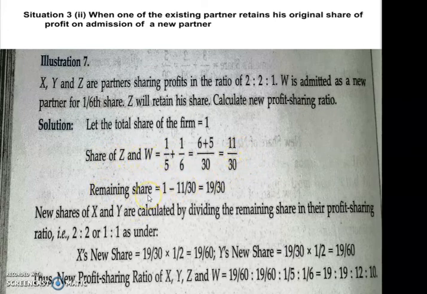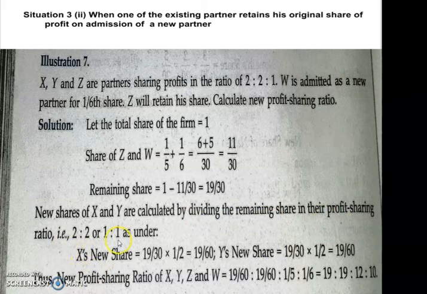Remaining share means who are the remaining partners. If you set aside Z and W, then the remaining partners are X and Y. So from this one piece of cake, if you subtract that piece which is the share of Z and W, the remaining share is 19 by 30. This share is of X and Y. New share of X and Y is calculated by dividing the remaining share in the profit sharing ratio.